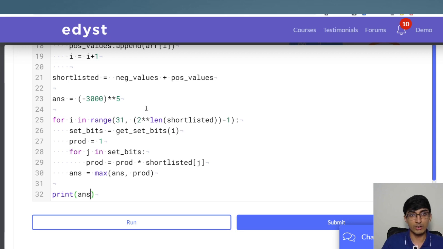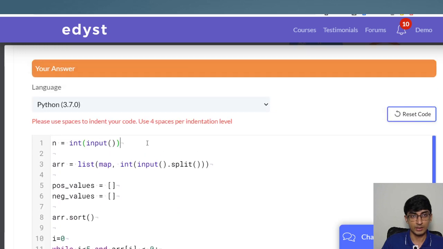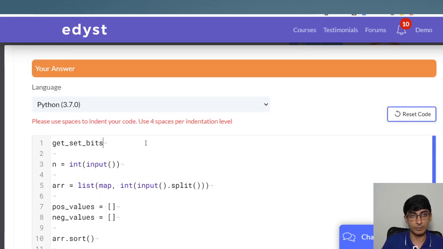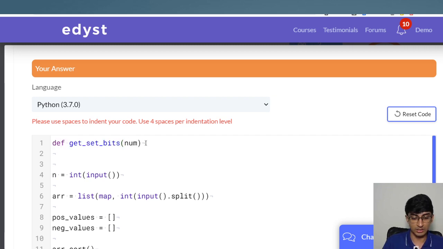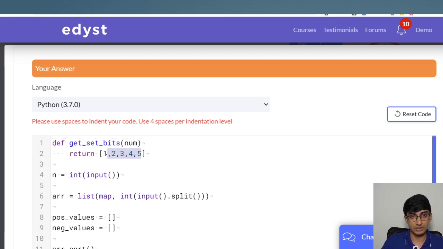So what we are now left to do is this get set bits part. Let's do this get set bits thing. What I'll first do is check if our program is running, because it's been a long time since we've been coding. So I'll just return over here 1, 2, 3, 4 and 5. Let me just return this, sorry, not this. I'll return that the set bits were at the 0th bit, 1st bit, 2nd bit, 3rd bit, 4th bit.